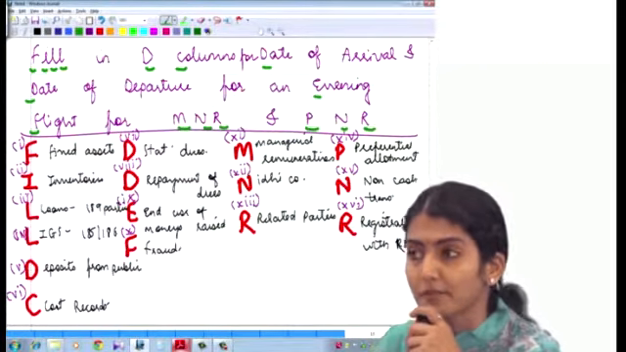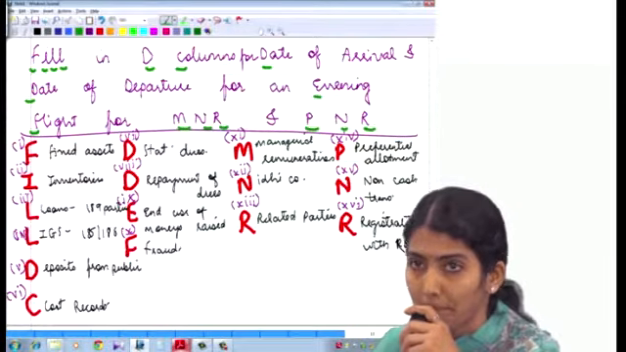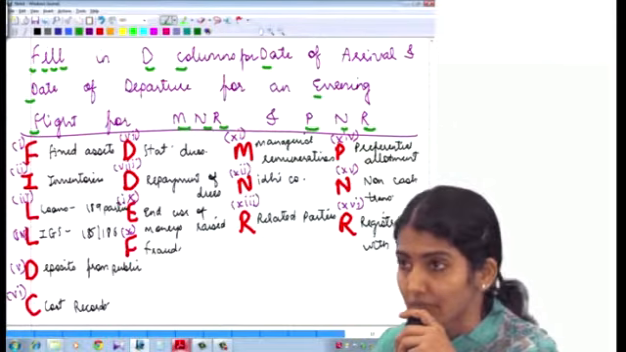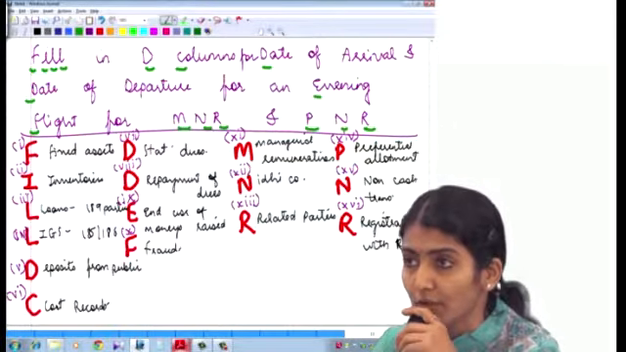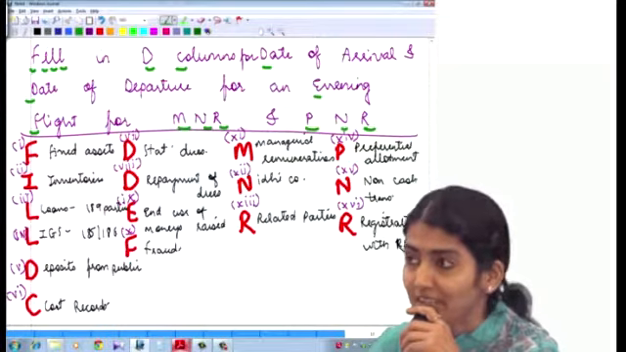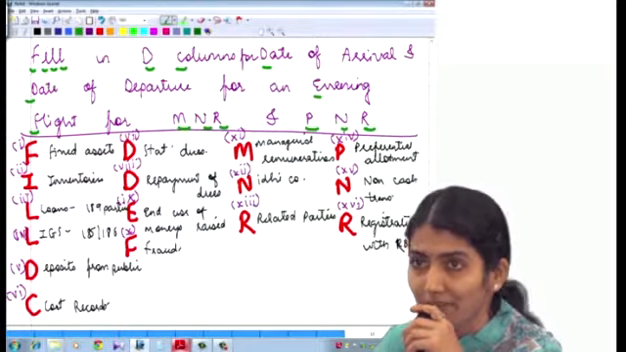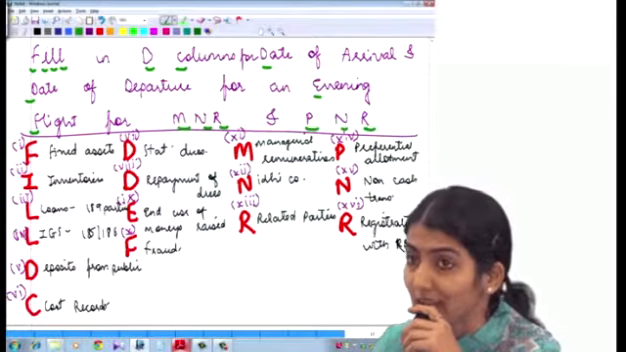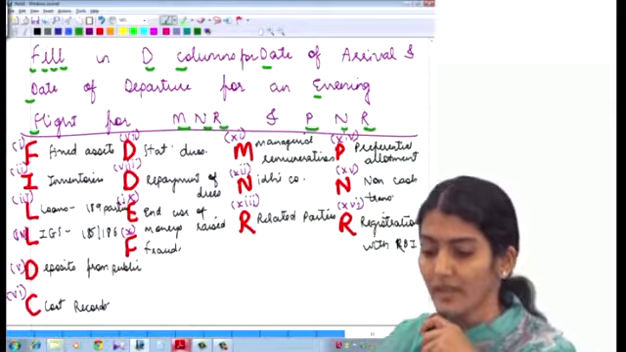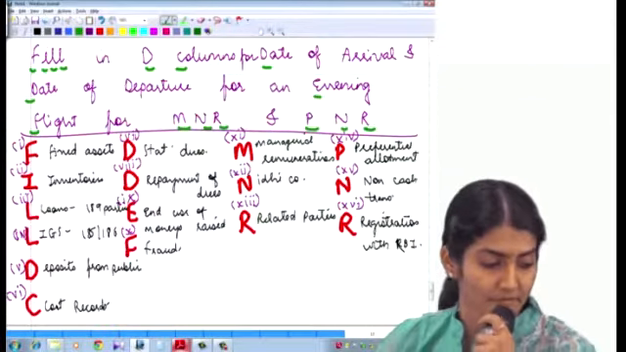Right? So one thing you have to remember is possible. Possible, the exceptions is, and then after that, fill in the columns. Adjustment you have to do. Right, fill in the columns for the date of arrival and date of departure for an evening flight for MNR and PNR. Now, okay, right? Then I'll discuss further.